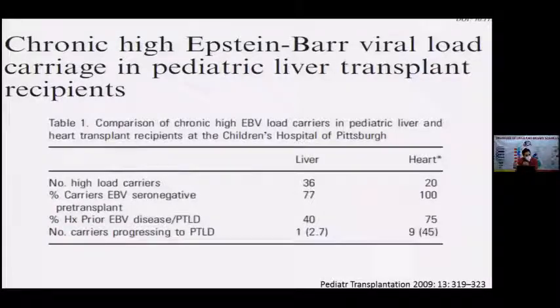We even withdraw immunosuppression in liver transplants, but this is not possible in heart transplant patients because of the very high risk of organ rejection. Once a heart starts rejecting, it is very difficult to control. Therefore, reduction of immunosuppression is not practically feasible in a heart transplant, and they have a higher propensity to develop PTLD.